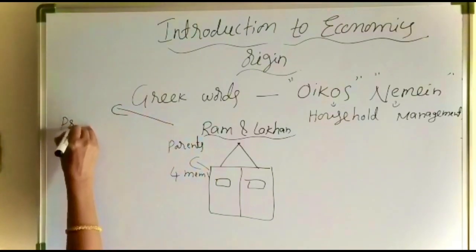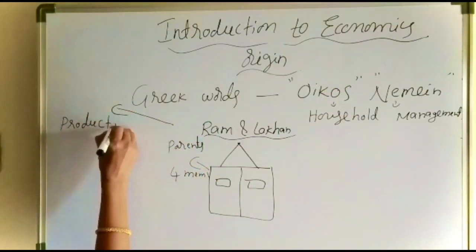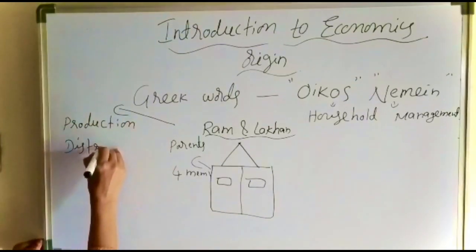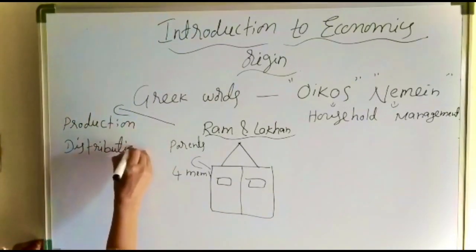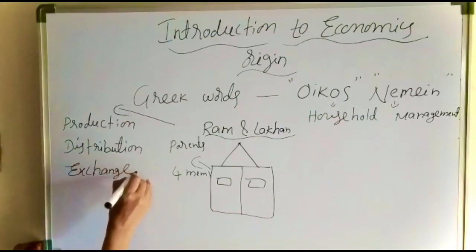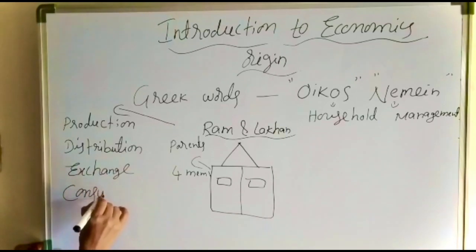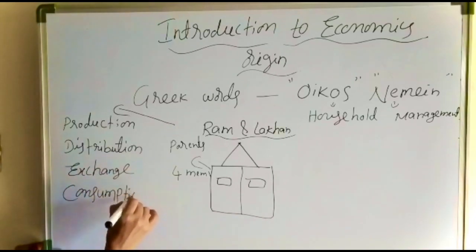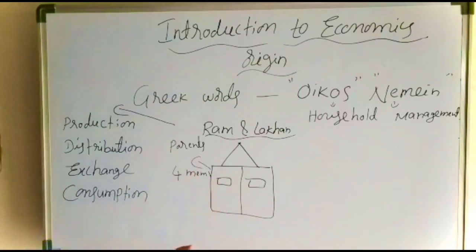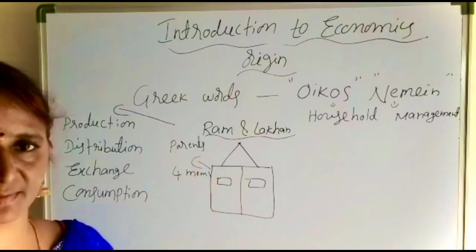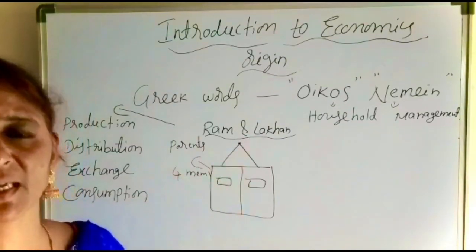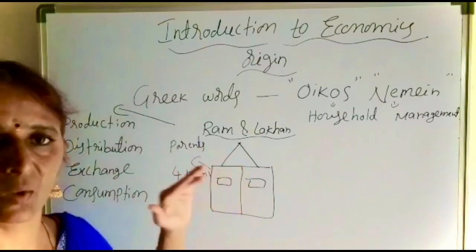So household management is mainly related to four concepts. The first one is production, the second one is distribution, the third one is exchange, and the fourth one is consumption. So these four activities are called economic activities of the human beings. We are the economic agents. For the satisfaction of our endless wants, we are engaging in the economic activities which are concentrated around the money.